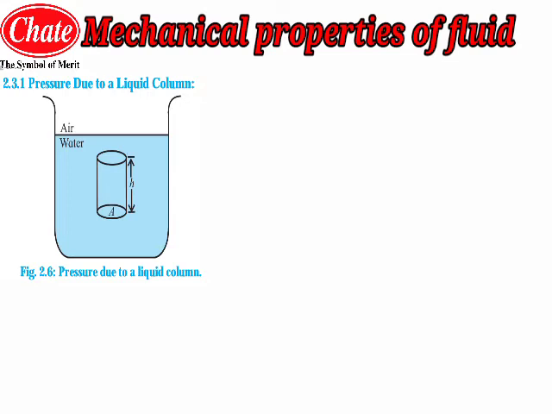Now this force acts in the downward direction. As we can guess, this force will be in the downward direction as the cylinder will be moving from the surface of the water towards the bottom of that vessel. So this will be the downward force. Now the pressure exerted by the liquid column on that bottom of the cylinder, students, we are going to see, will be P is equal to F by A.